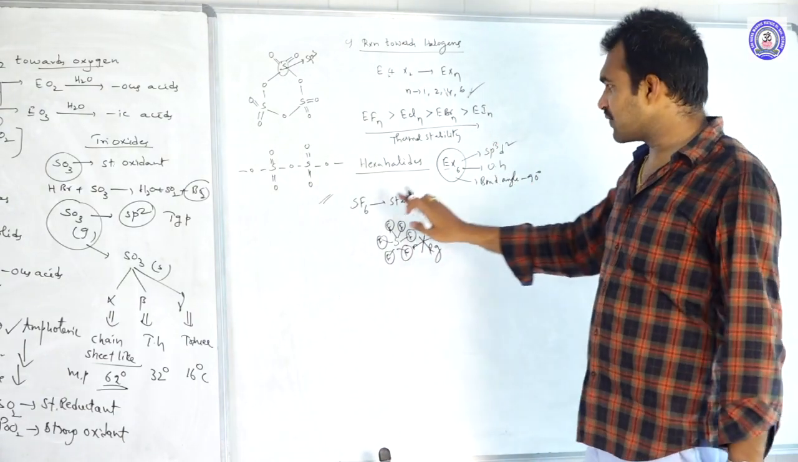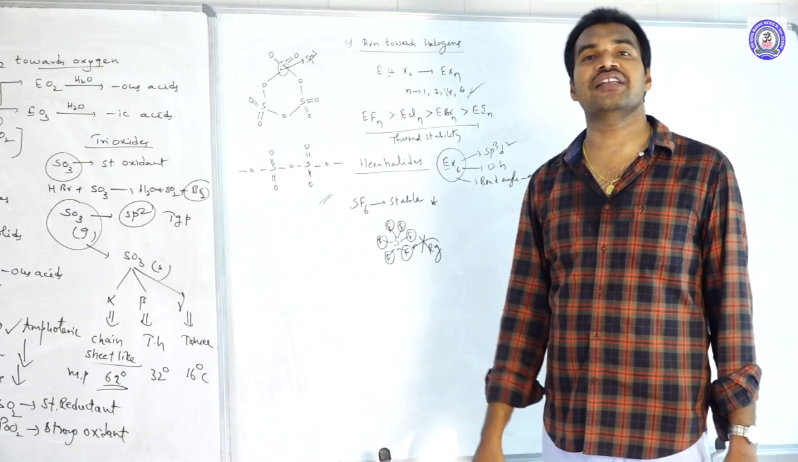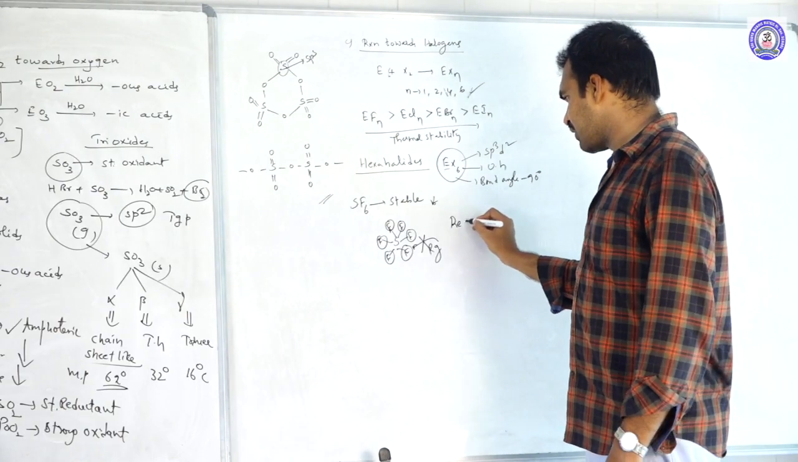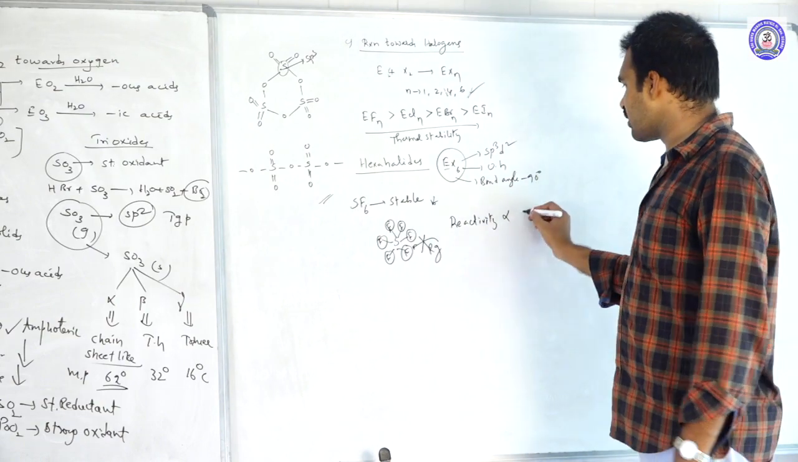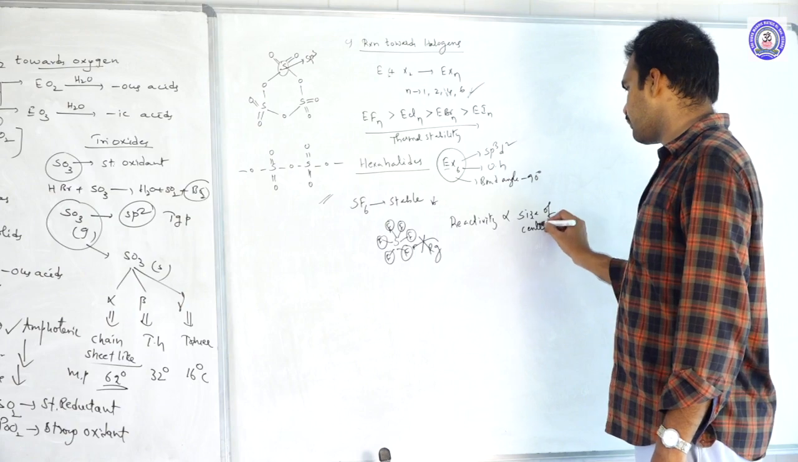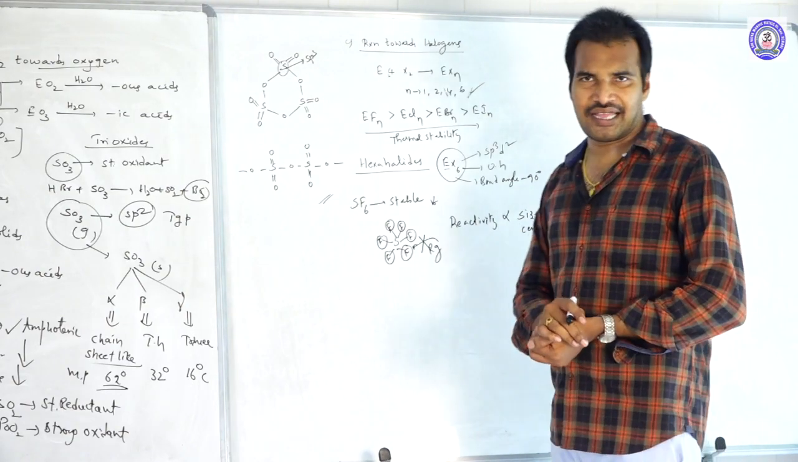But remember that if the size of the central atom increases, then again the stability will decrease. Stability decreasing means reactivity increases. So we can say that reactivity is directly proportional to what? Size of the central atom. So this is about the hexahalides.